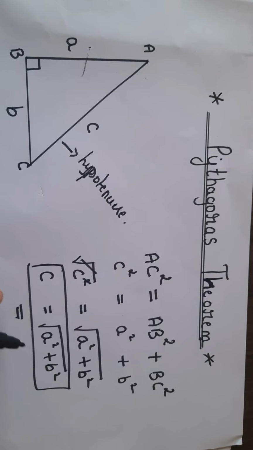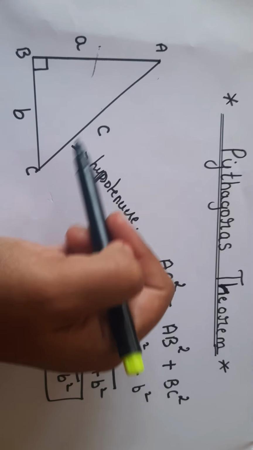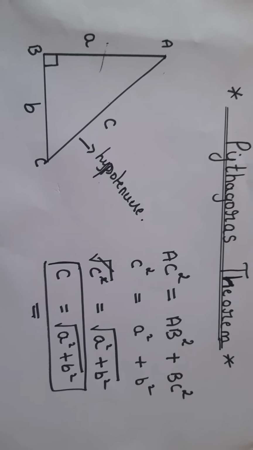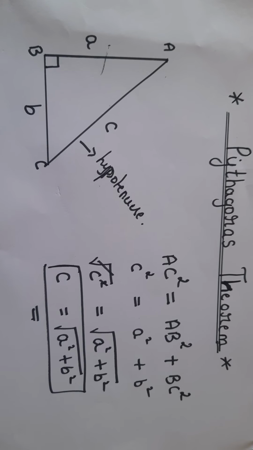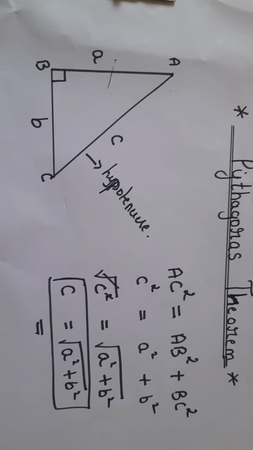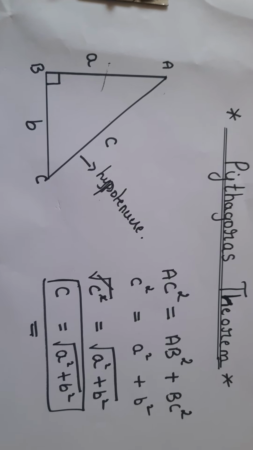So don't worry about all this. For now you just keep in mind that the square of the hypotenuse, AC square, is AB square plus BC square. So this is your Pythagoras theorem. Using this theorem, now we need to plot the irrational numbers like square root 2, square root 3, square root 5, etc. on the number line, and let us check how to do it.